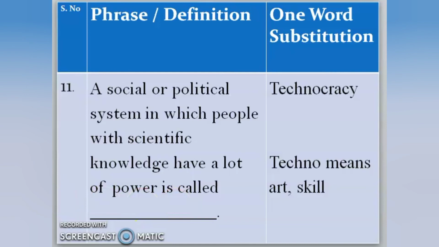That is all for today's lesson. So we have discussed 11 substituted words today, and I hope that's going to be beneficial for you. So let's do a quick revision. Technocracy, the rule of technical, skillful people, all right?